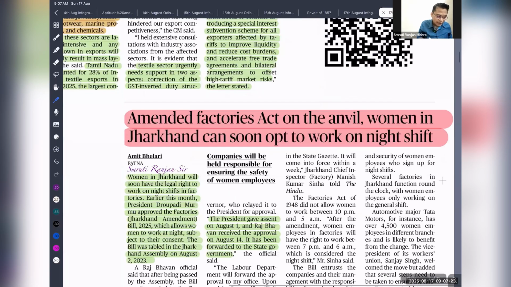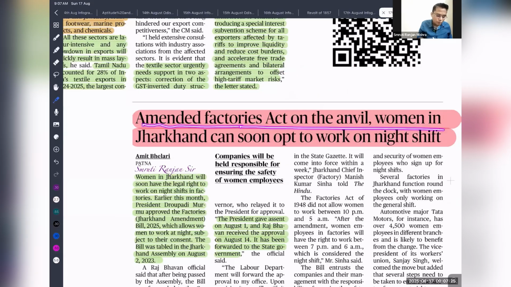So next is the amended Factory Act on the anvil. Women in Jharkhand can soon work the night shift. So recently we are seeing that so many states are amending their Factory Act to allow women to work at night. No doubt we need women to work at night, because we need 50% of our population to participate and be empowered. But at the same time we need to ensure the safety of women is non-negotiable. We need to ensure there is proper convenience or transportation of the women from their home to the factory and return from the factory to the home, and there needs to be proper security arrangement for the women.